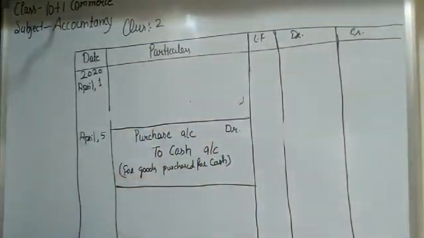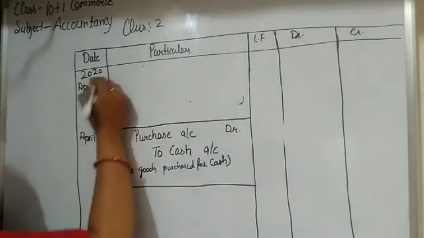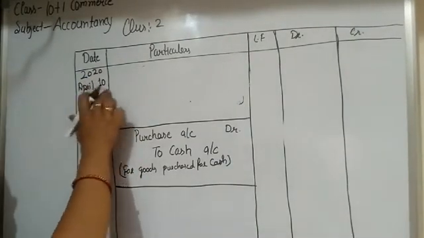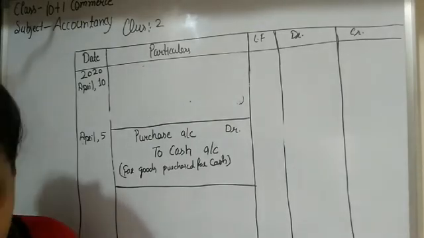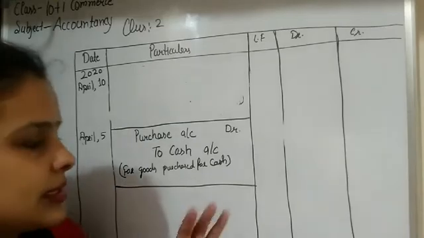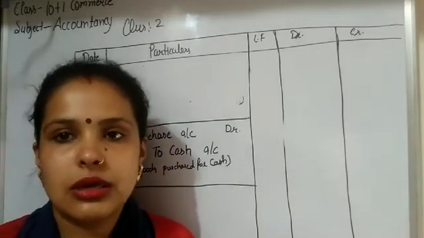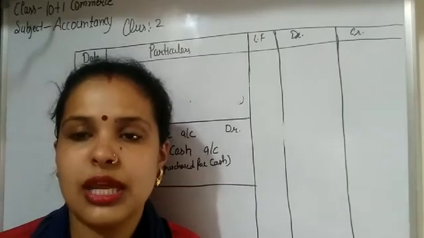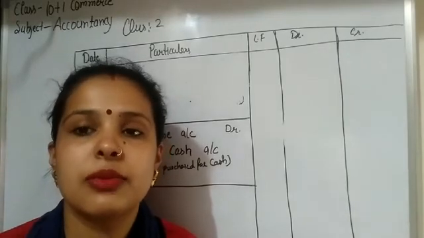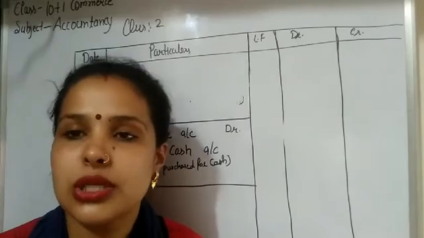Okay, students. So next transaction is on April 10. At that time the transaction is purchase goods from Paras for rupees 70,000. So students, in this transaction the word cash is not denoted here. The name of the person is denoted, the name of the person is Paras, from whom purchases are done.